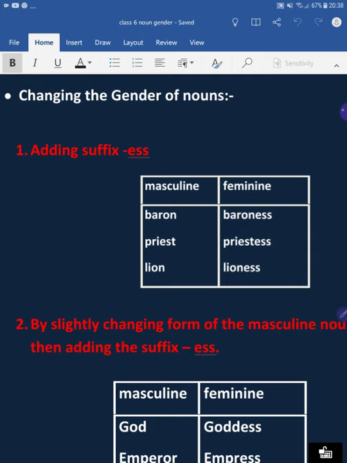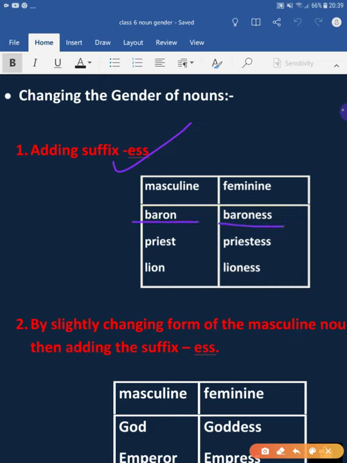Suppose I have the word baron, which is masculine, and we have to change it to feminine. We have to add the suffix ess. If we add ess to baron, it becomes baroness.